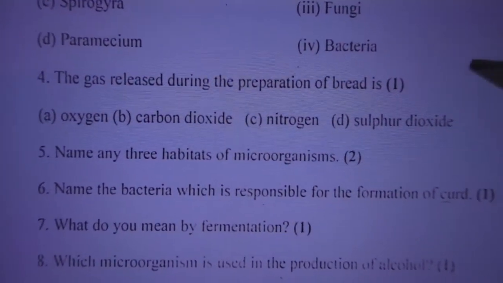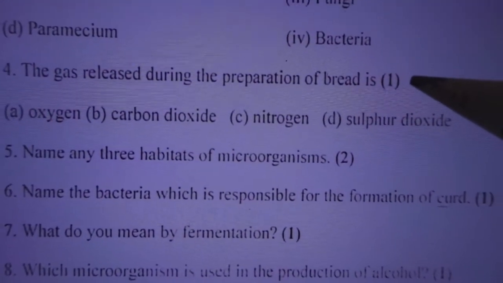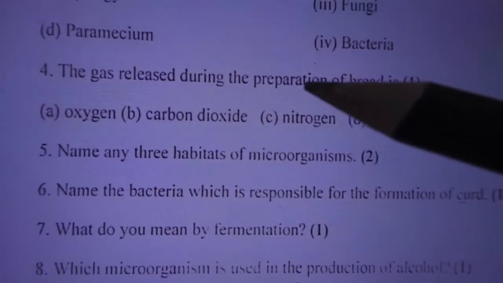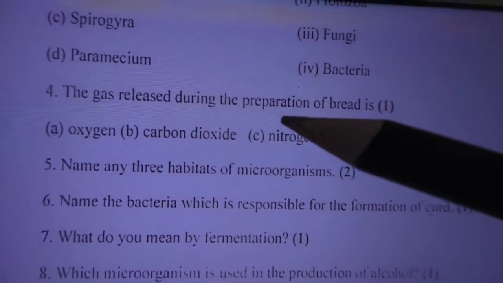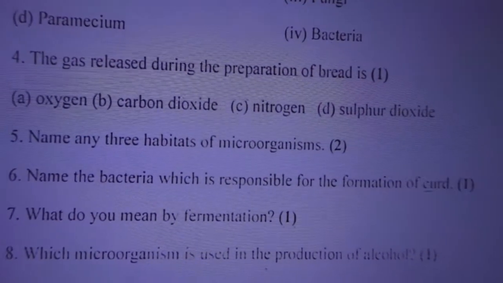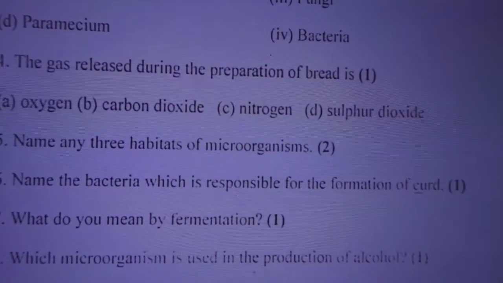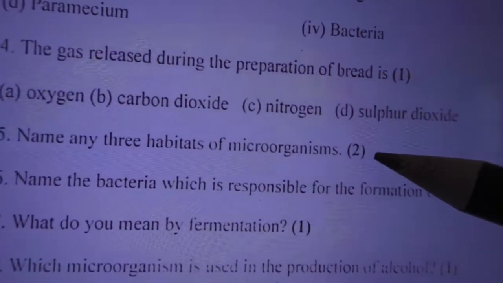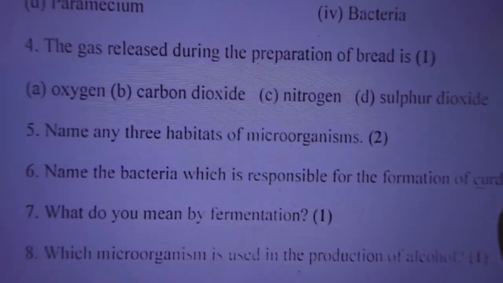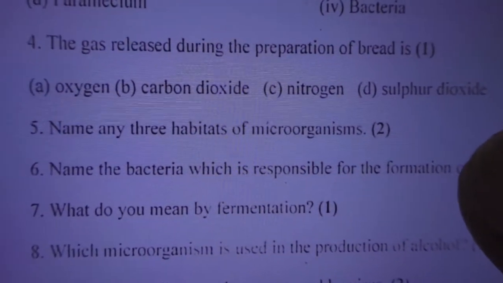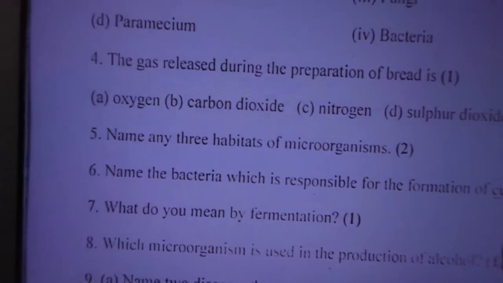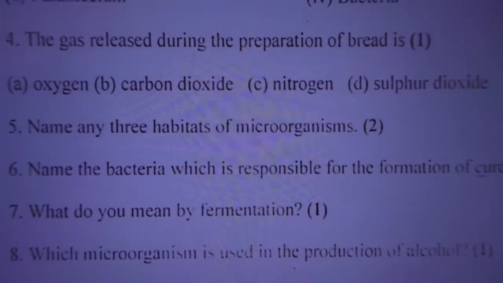The gas released during preparation of bread is carbon dioxide, in a microorganism, yeast. Okay. Habitats of microorganisms. Microorganisms can live in any climatic condition: ice cold region, hot weather, marshy lands, desert, moist soil, land, water, air, anywhere.